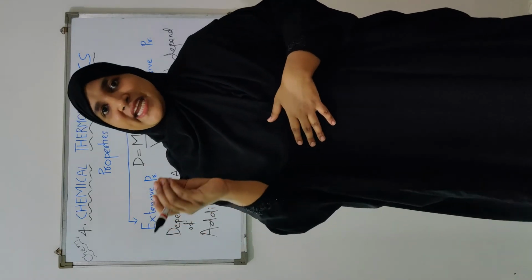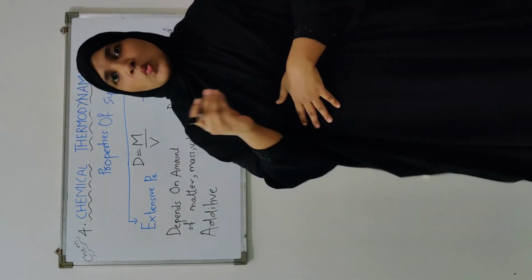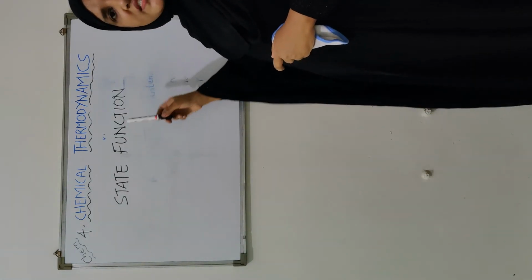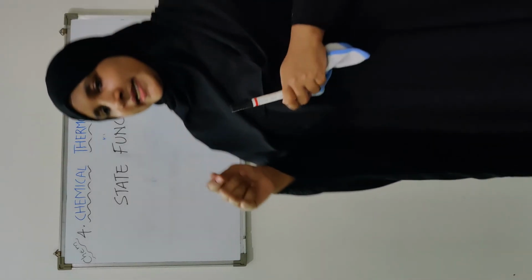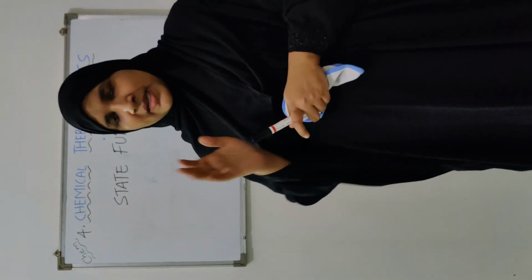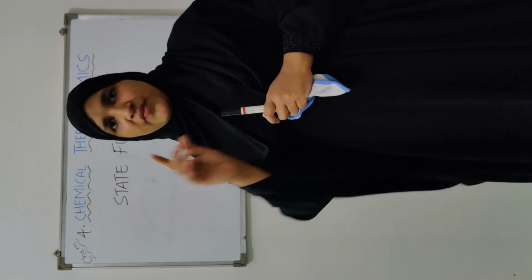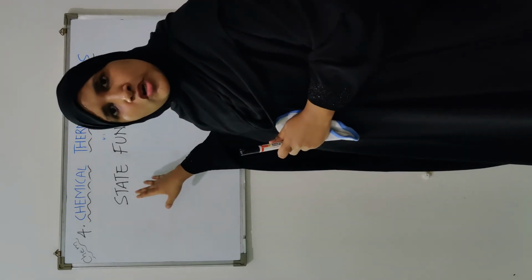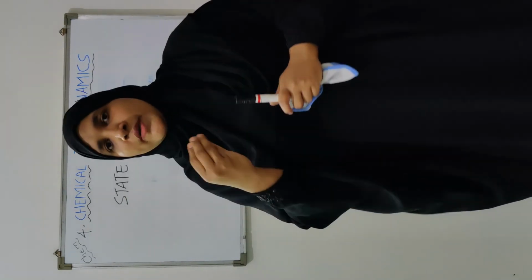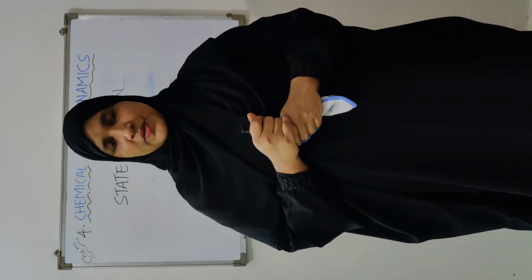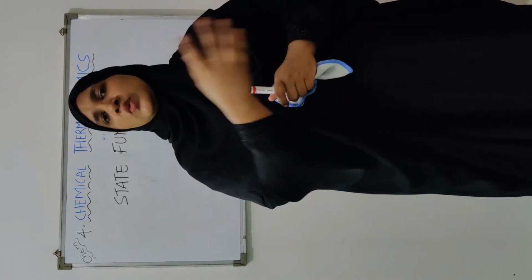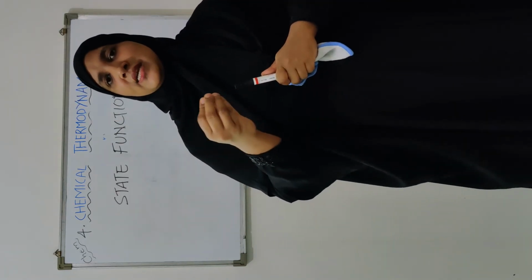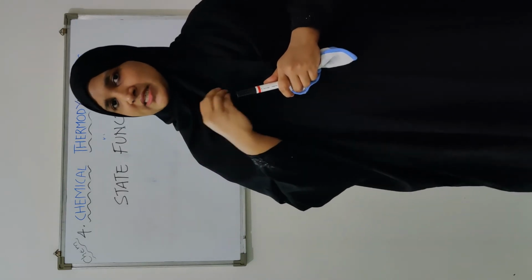Now some of these variables which we use to describe the system can be termed as state function. Now let's see what is state function. State functions are the properties of the system whose magnitude only depends on the current state of the system and is independent of the path followed to reach that state. It means that these are nothing but what? State variables or the thermodynamic properties which we use to describe the state of the system. Okay, like temperature, pressure, volume. These are state variables or thermodynamic properties which we use for describing the state of the system.